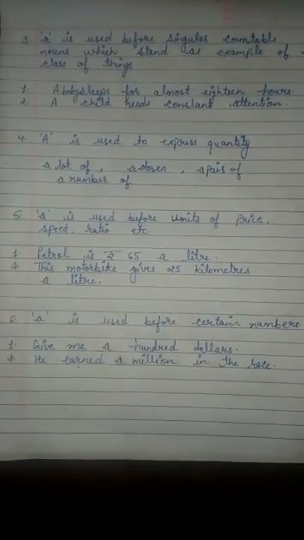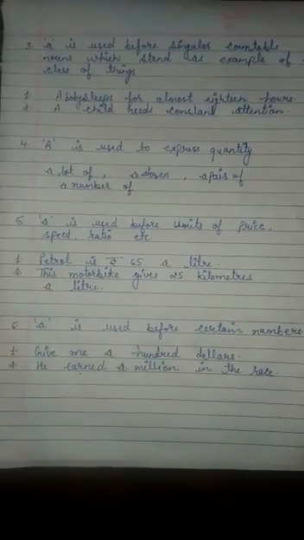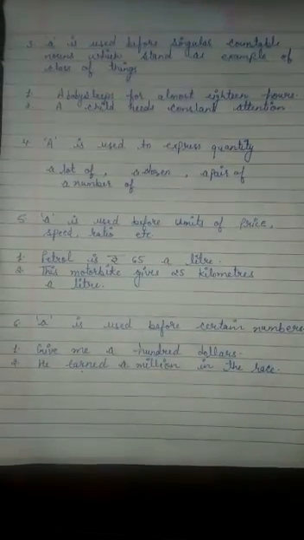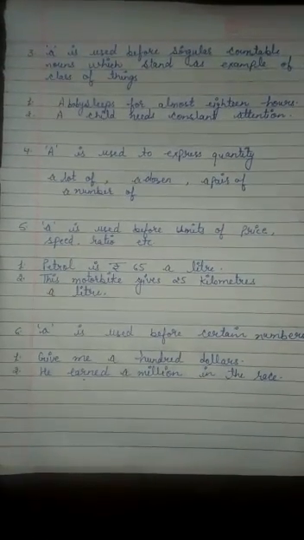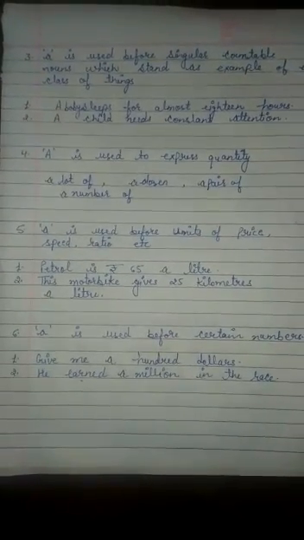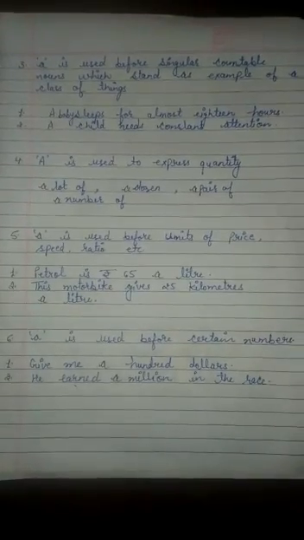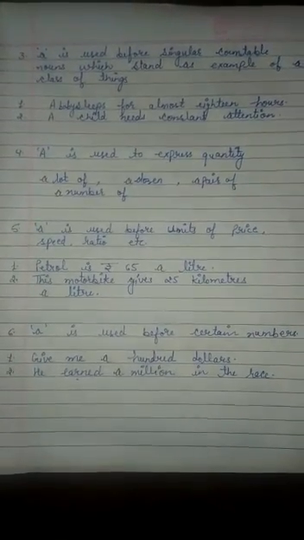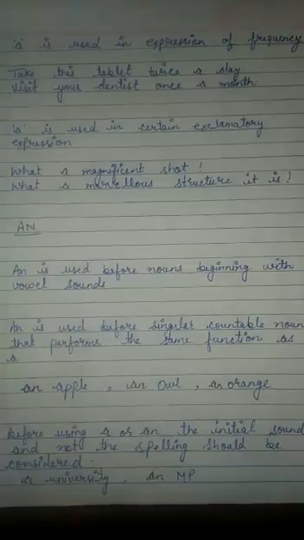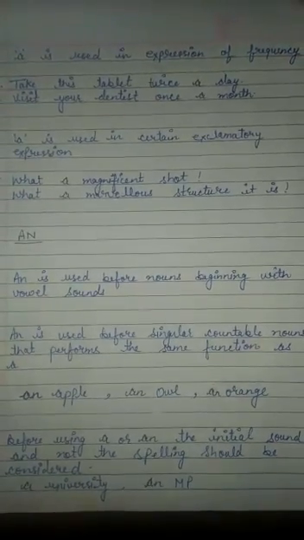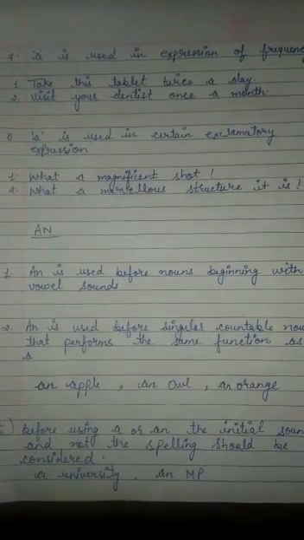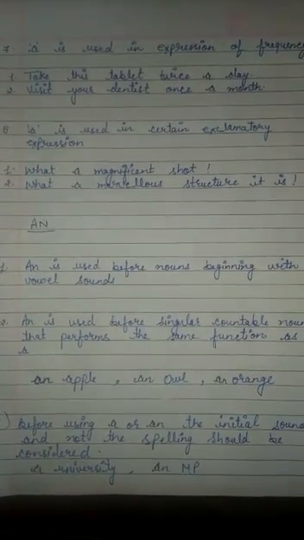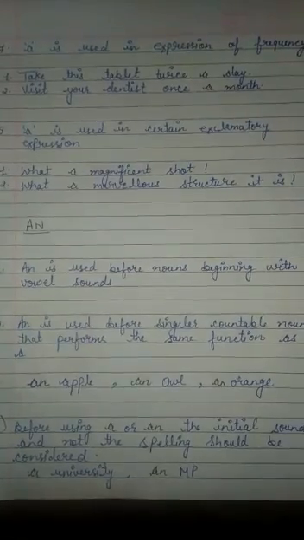A is also used before certain numbers. An example is, give me a $100. He earned a $1 million in the race. In expressions of frequency also a is used, like take this tablet twice a day.